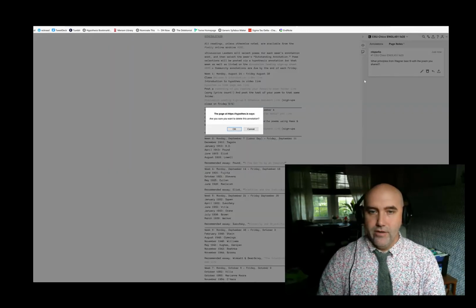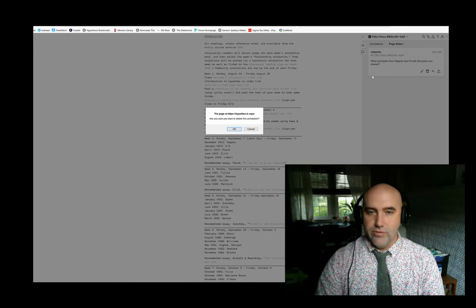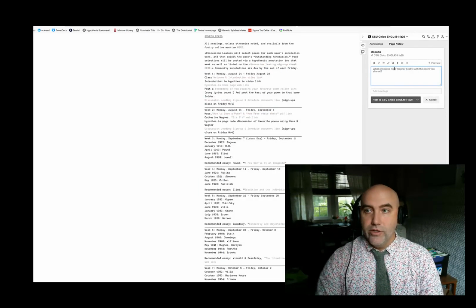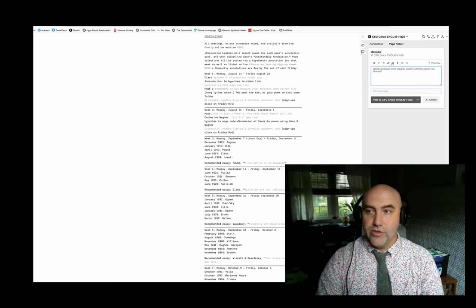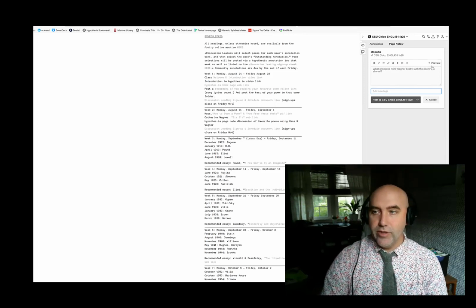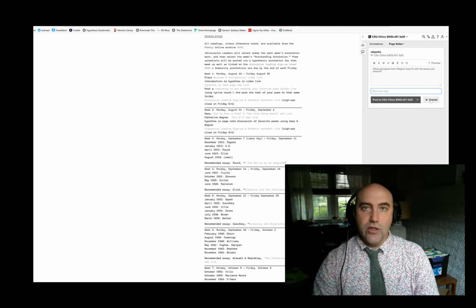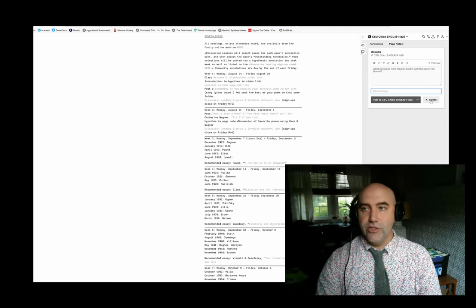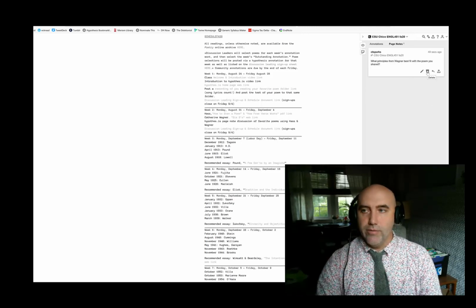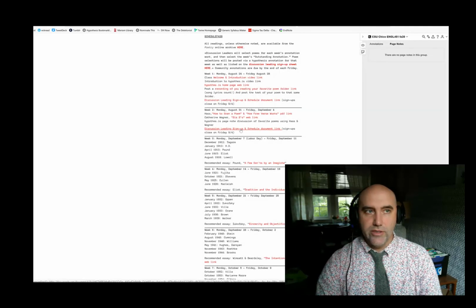I'm going to go ahead and delete that. Actually, before I do that, show you can re-edit whatever you've written. You can insert web links, you can insert images, you can have numbered lists, bullet lists, add more tags, you can preview it. So there's a lot of flexibility to these annotations and page notes, which is why I like this program. I'm going to go ahead and delete that.